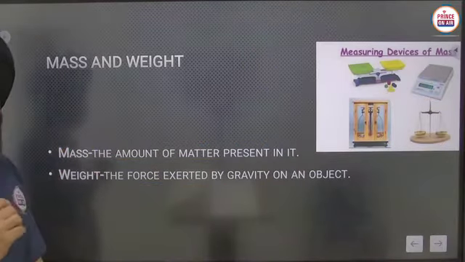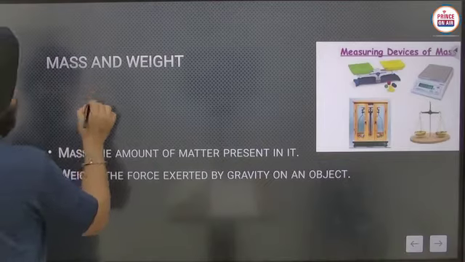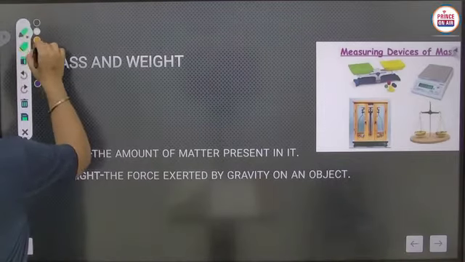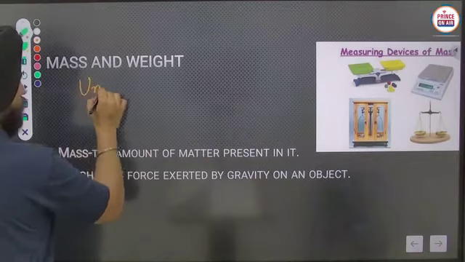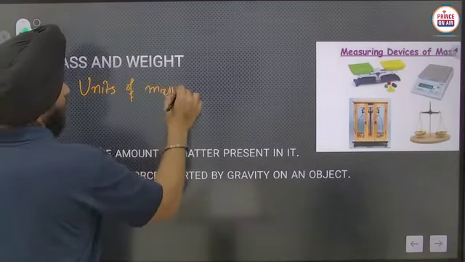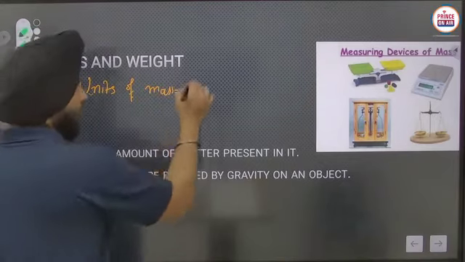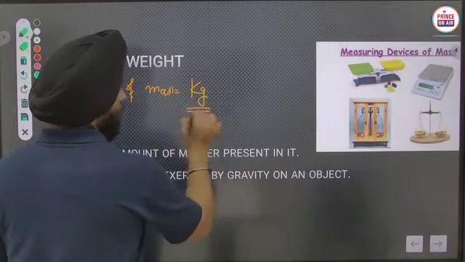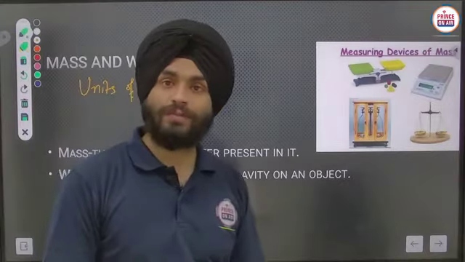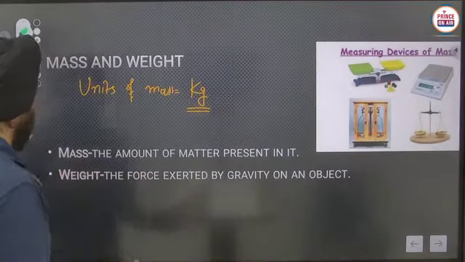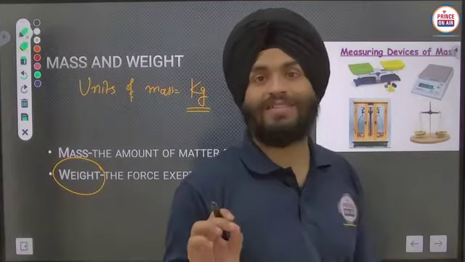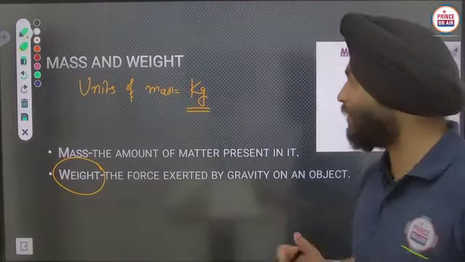Now what are the units of mass? That is kilogram, kilogram is the unit of mass here, okay. But what are the units of weight? All of you are using kilogram as the unit of weight, but actually it is a force.